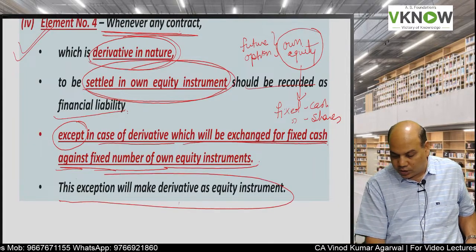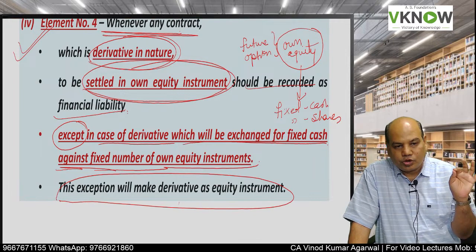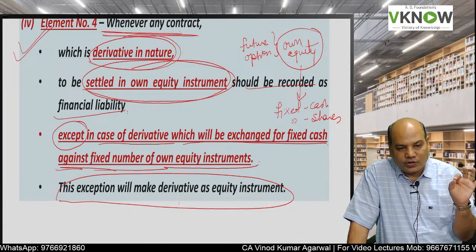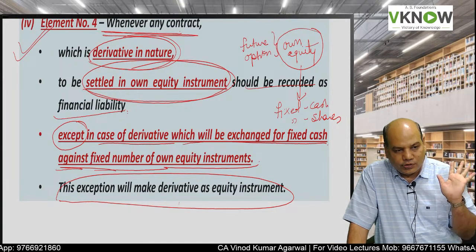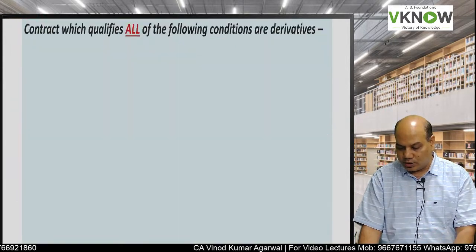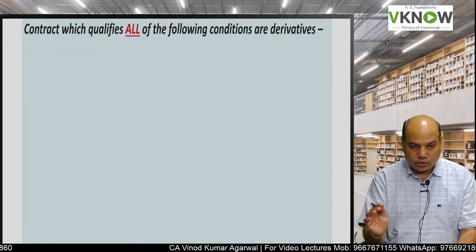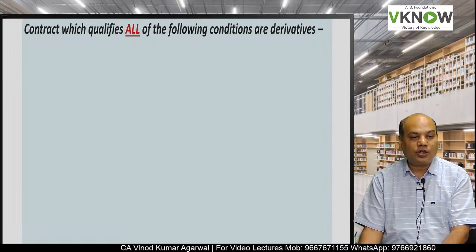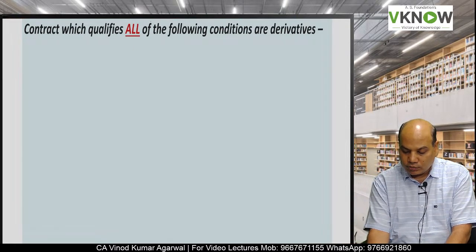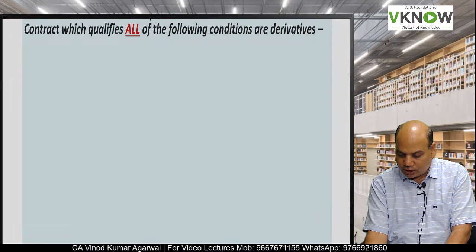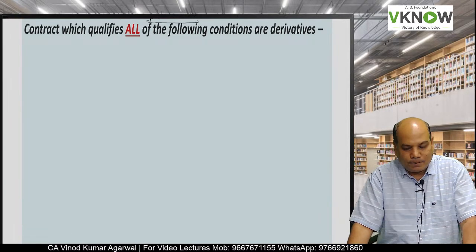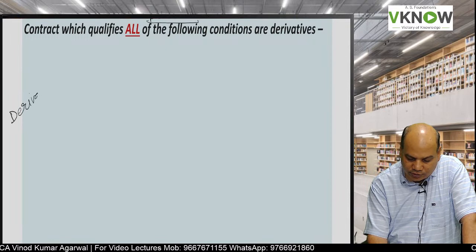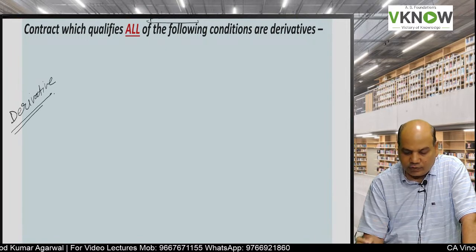So what is the exception over here? A derivative contract which will be settled in own equity instrument and it will be settled against a fixed amount in cash and a fixed number of equity shares will be treated as equity instrument. So when all conditions are satisfied, we will call it equity. When any of the 4 conditions are satisfied, we will call it as financial liability. Now the student is asking, what is a derivative contract?